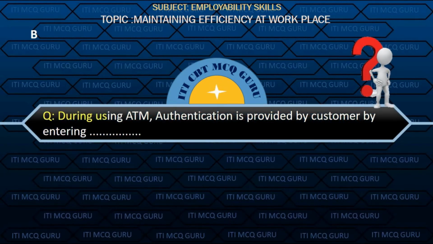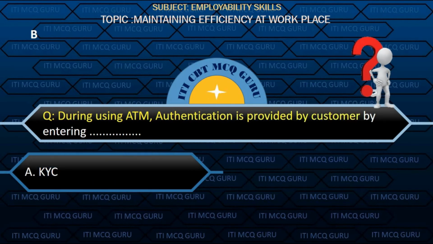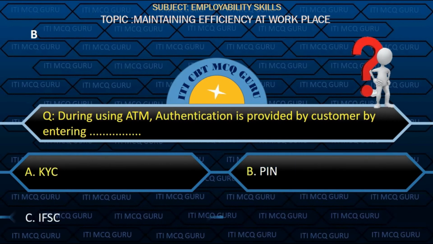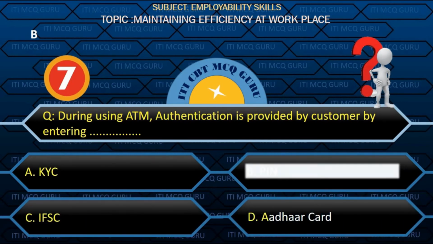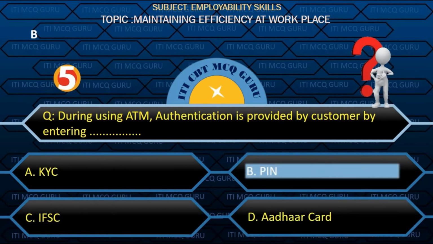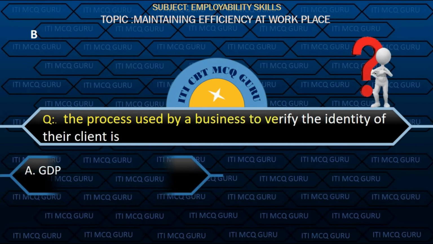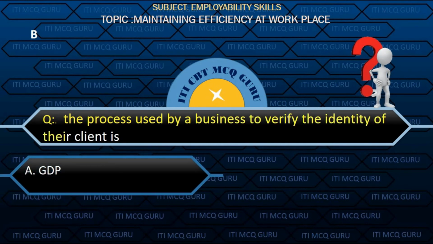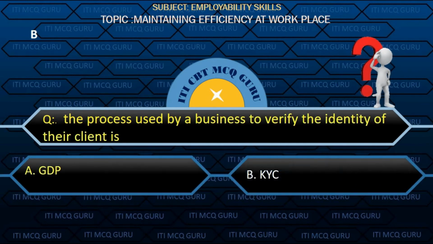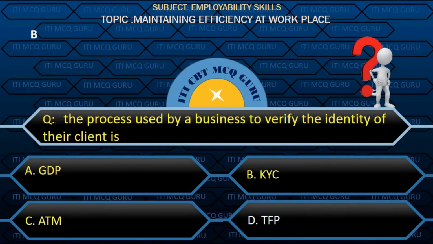During using ATM, authentication is provided by customer by entering? Option B, PIN. The process used by a business to verify the identity of their client is? Option B, KYC.